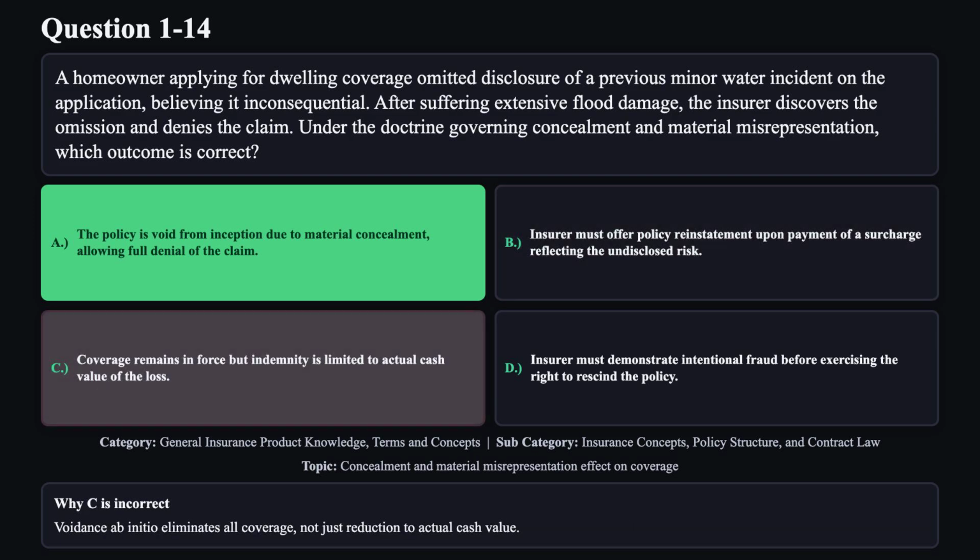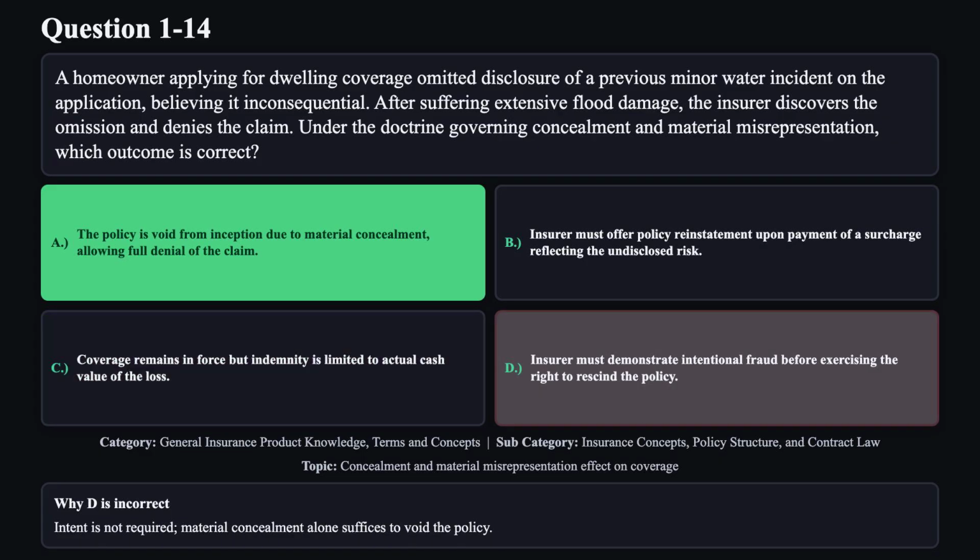Reason C is not correct. Voidance ab initio eliminates all coverage, not just reduction to actual cash value. Reason D is not correct. Intent is not required. Material concealment alone suffices to void the policy.